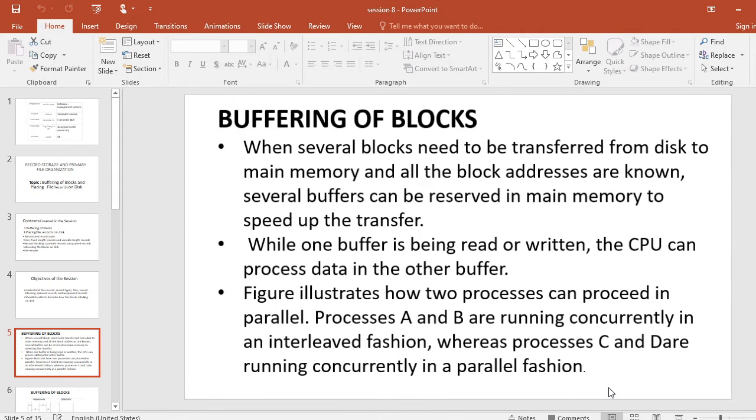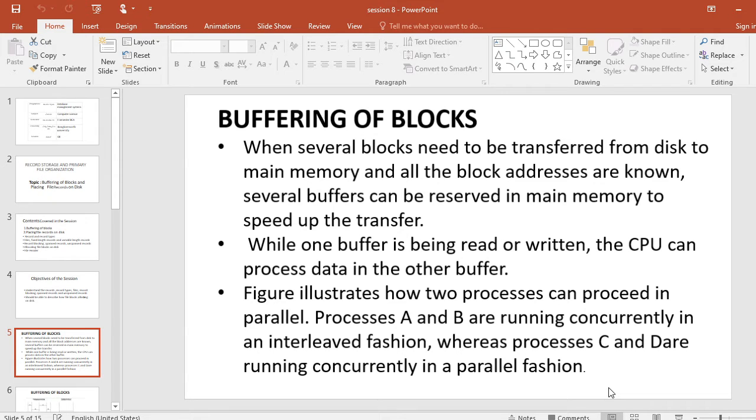To access a block in the middle of the tape, the tape is mounted and then scanned until the required block gets under the read-write head. Therefore, accessing a tape is slow. Tapes are used for backup, where disk files are periodically copied to tape in case of a disk crash, which happens when the read-write head touches the disk surface because of a mechanical malfunction. That is important information about magnetic tape records and blocking.